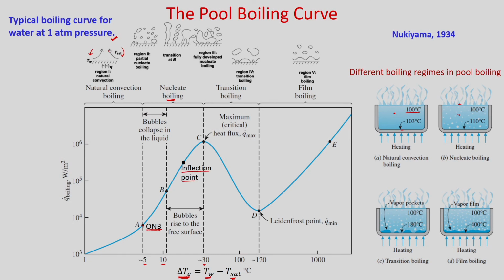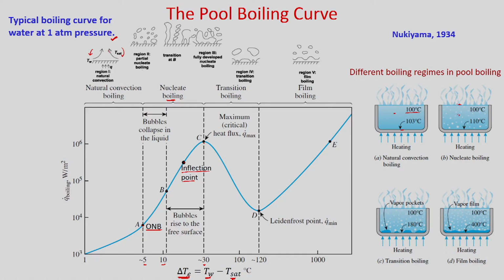So, what happens here, when you travel from B, generally your heat flux increases and your heat transfer coefficient will also increase, but after this inflection point, your q double prime w, your heat flux, is increasing, but your heat transfer coefficient will decrease, because the curvature changes when you go from B to C. So, after this inflection point, your heat transfer coefficient will decrease, although your heat flux increases. Then you reach point C.